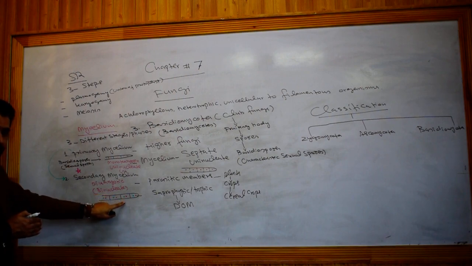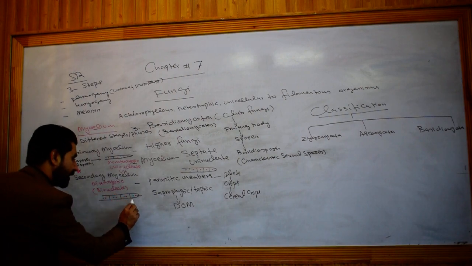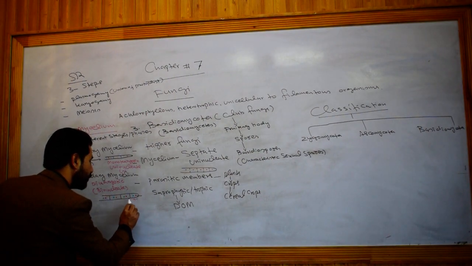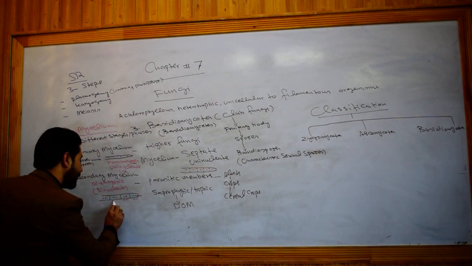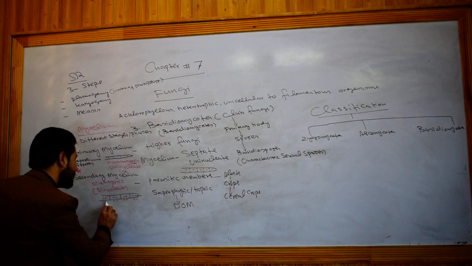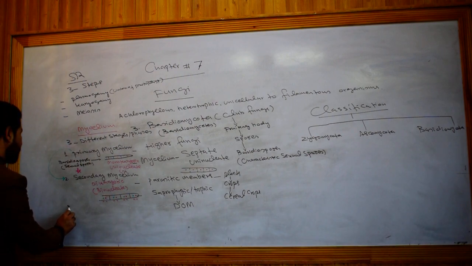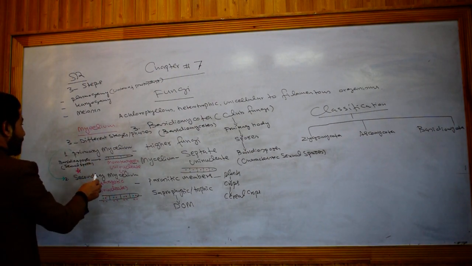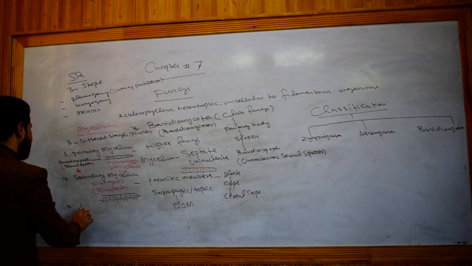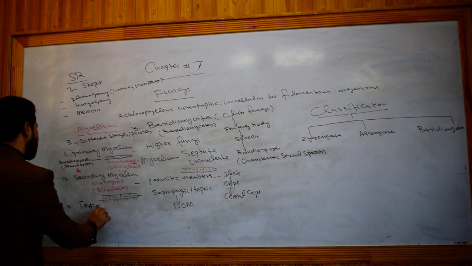Two types of nuclei will be present, and both will be haploid, n plus n. So this is the dikaryotic condition. Then with further maturity, the mycelium gave rise to what? The mycelium becomes tertiary mycelium.